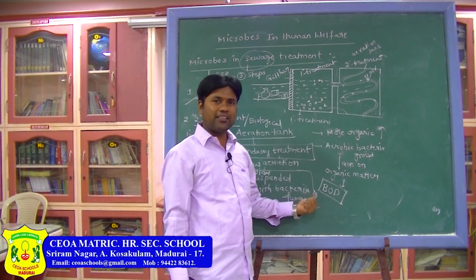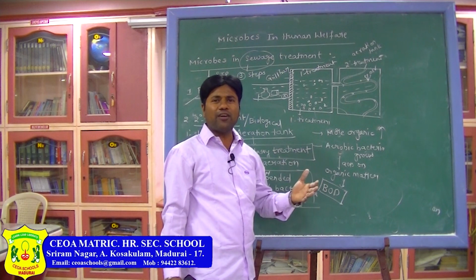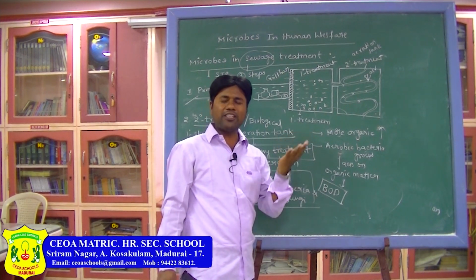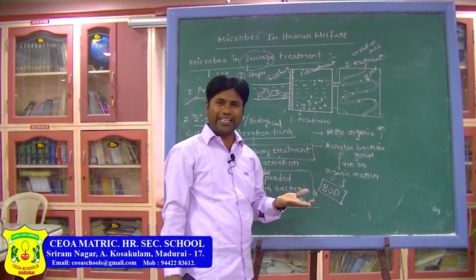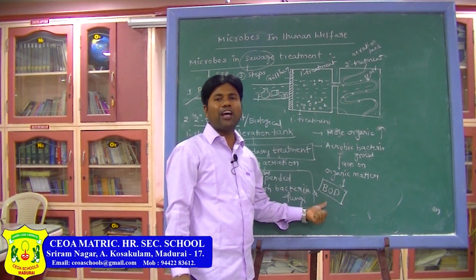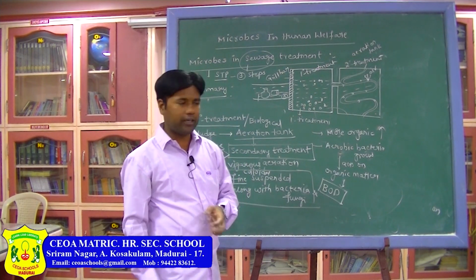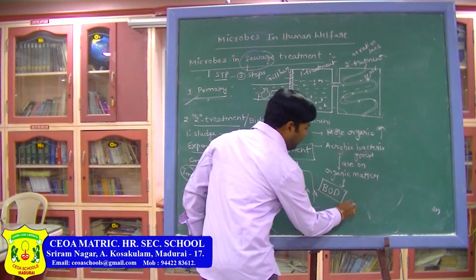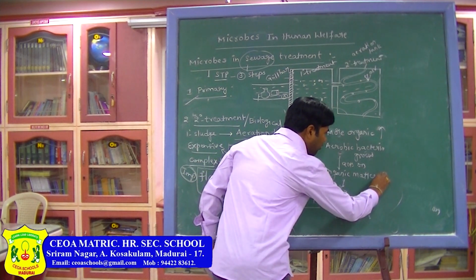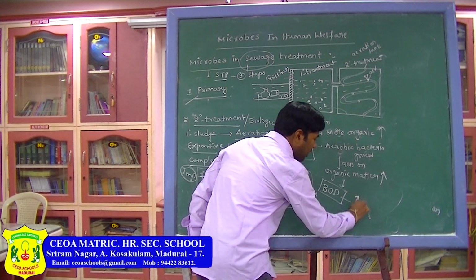So the bacteria require more oxygen, and the demand of oxygen increases. This demand of oxygen required by the bacteria is called biological oxygen demand or biochemical oxygen demand. Whenever organic matter is very high, the value of BOD is also very high.